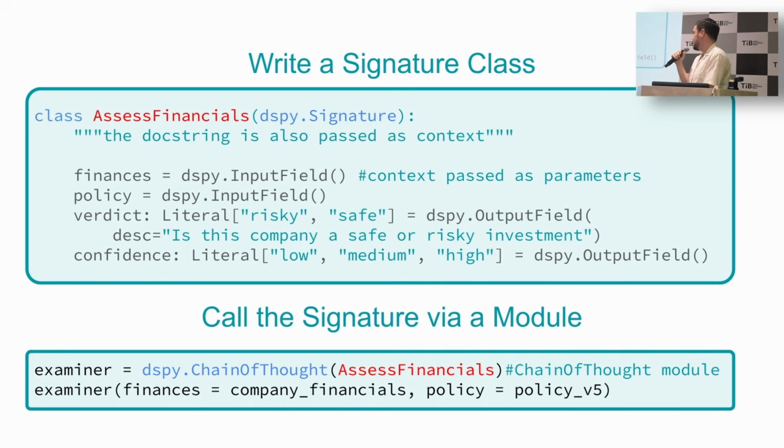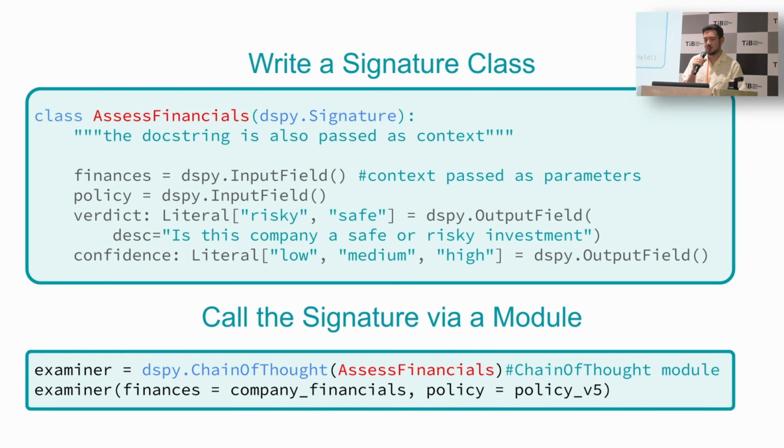But after that, like I said, it's a set of input and output fields. I say fields because, again, these can be multiple. For example, in our case, we might take a combination of the customer's finances as well as our own financial risk assessment policy. And then the output would just be risky or safe, potentially. We can also here add another descriptor for a little bit of human direction if we like. And we can also get an output field that's just confidence: low, medium, high, right?